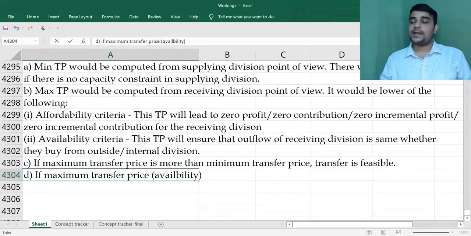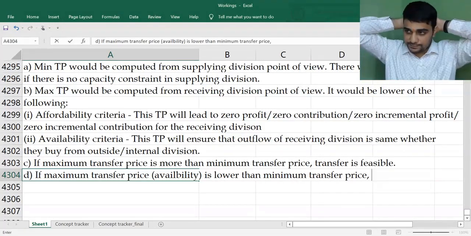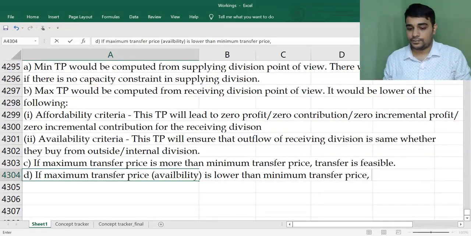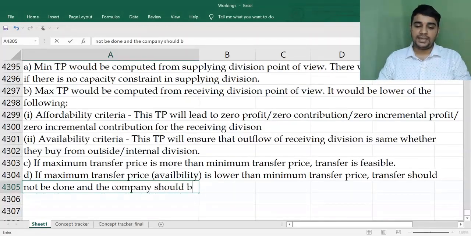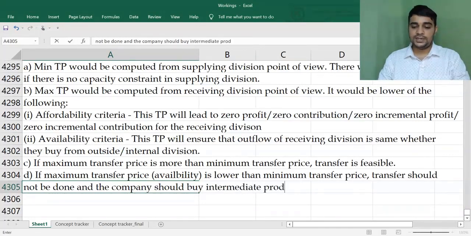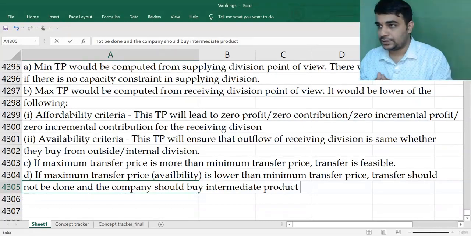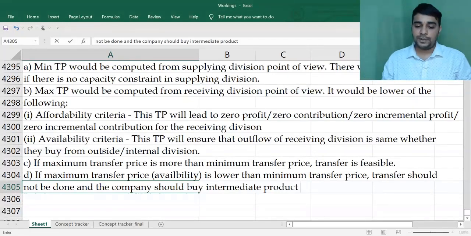number. If maximum transfer price (availability) is lower than minimum transfer price, transfer should not be done, and the company should buy the intermediate product. What is intermediate product? It is the product which is transferred from one division to the other division. That's called intermediate product. Whatever product or service is getting transferred, the company should buy the intermediate product from outside.